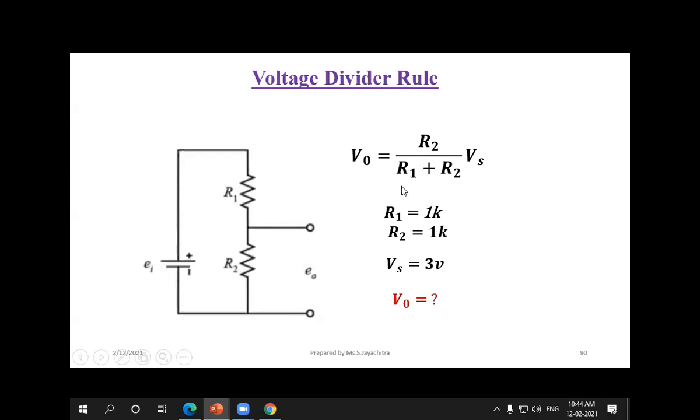I will tell you the voltage divider rule, because we have two resistances connected to a voltage, and we want to measure the output voltage. V naught equals R2 divided by R1 plus R2 into whatever input voltage we are giving, that is Vs. Suppose we give 1 kilo ohm for R1 and R2 also as 1 kilo ohm, and the source voltage as 3 volts. The output voltage we get is 1.5 volt.